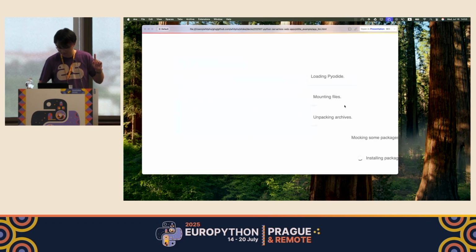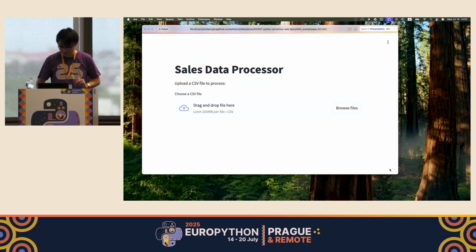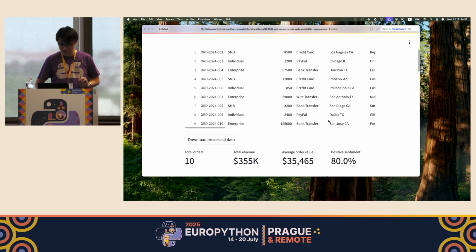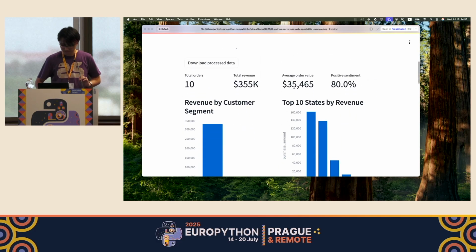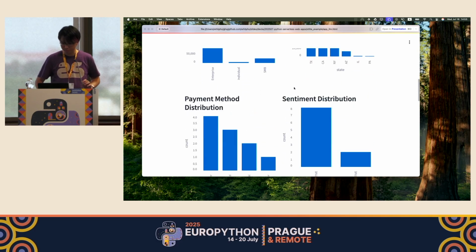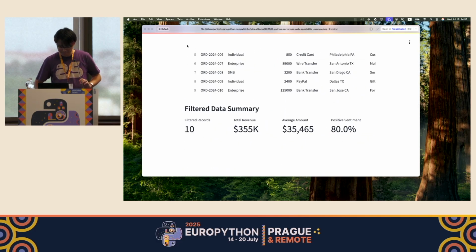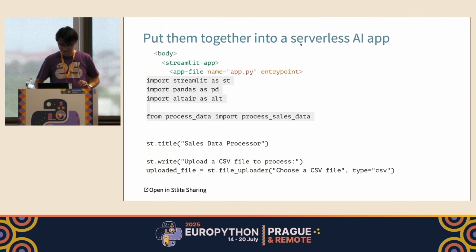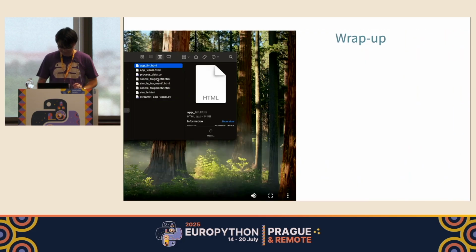And if you open it, now we have a Streamlit-based application where you can upload some CSV files here, and every expected output is actually here. But again, this is all embedded into a static HTML file, which means a serverless or static application.